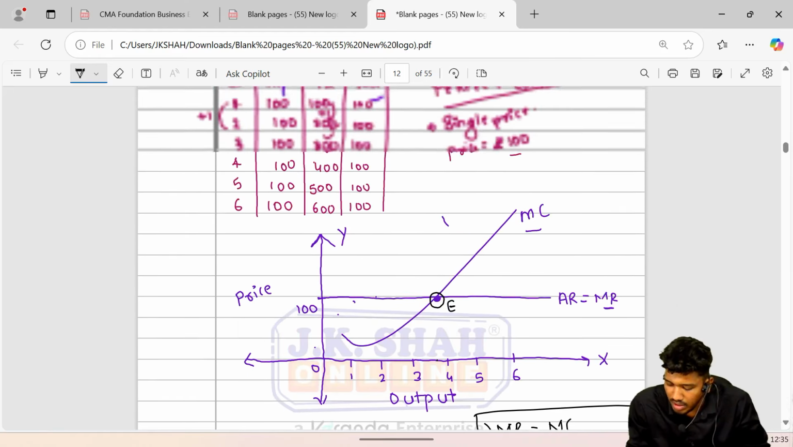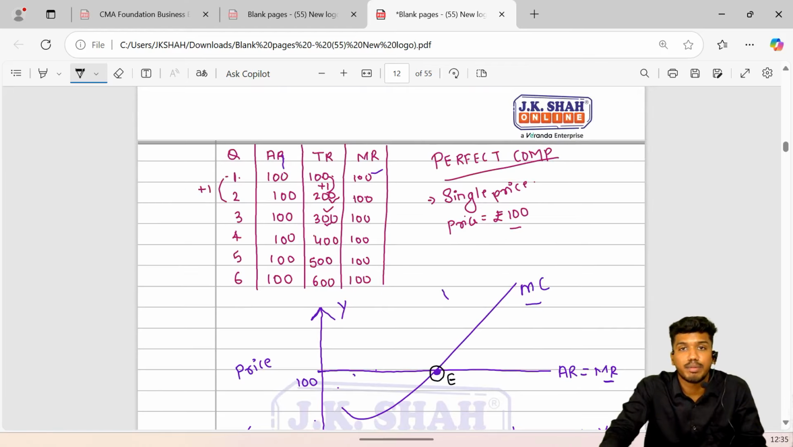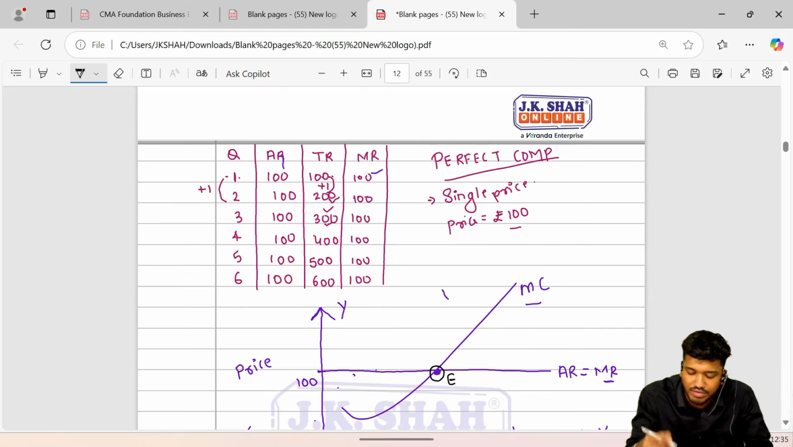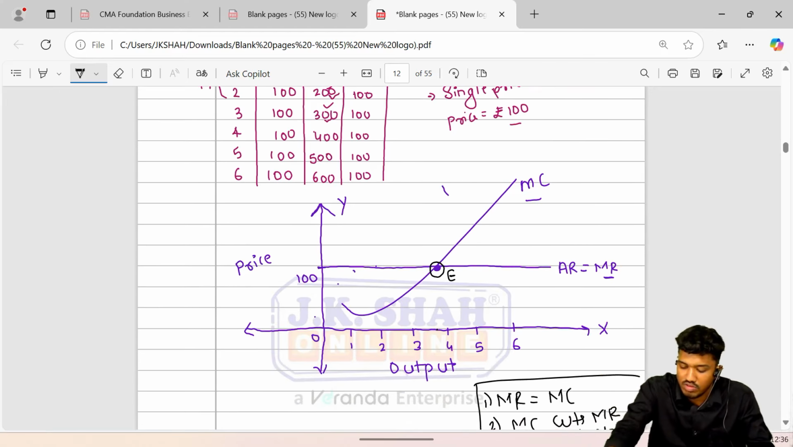It is your AR and MR. Why are AR and MR equal? Because under that is a perfect competition. Price is single, so AR would remain the same, and hence MR. So AR is equal to MR.